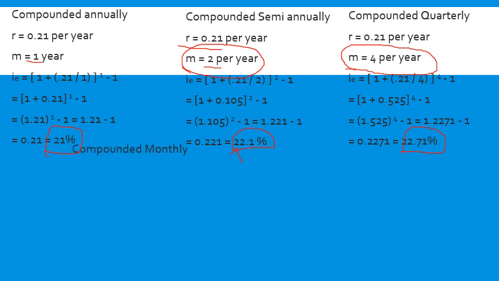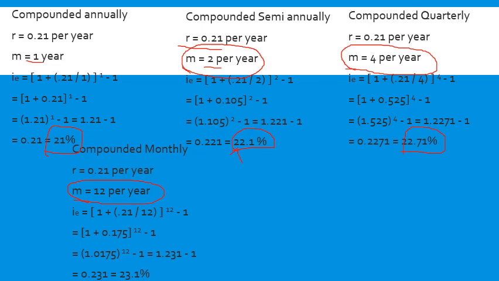Let us see the case of compounded monthly now, how it changes. Same R, but M will be different now because it is compounded monthly. M will become 12 per year. When I substitute the values, I get 23.1%.